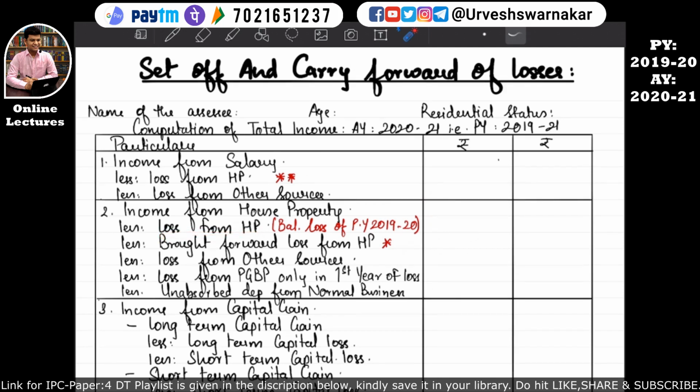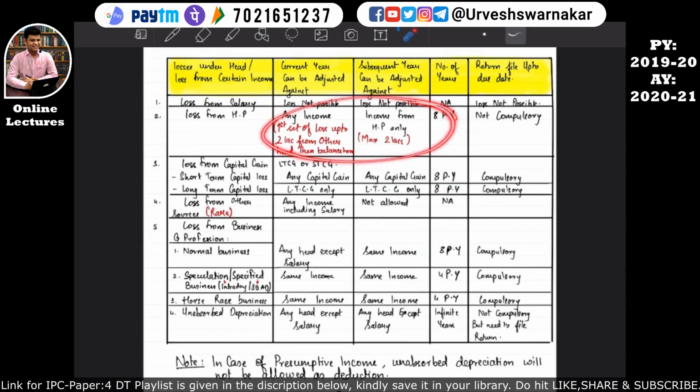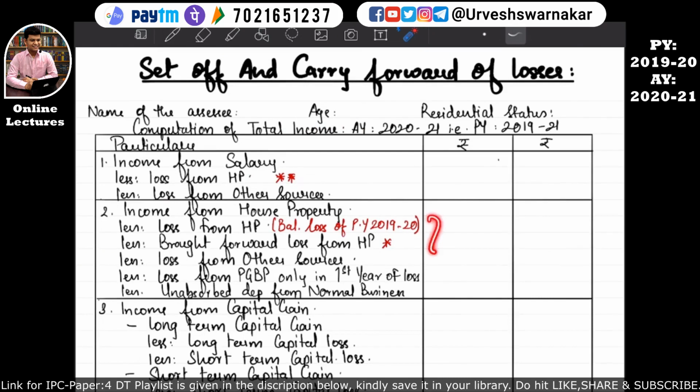If there are two house properties and from one house property an assessee is earning income, then from the second house property there is a loss, such loss can also be set off against the income from house property, but there is a condition that first set off up to 2 lakhs from other heads of income, then set off the balance from the house property income. That's what we have studied in the notes. We just revised this part. Okay, so let's come back to the format book. Here the first loss that can be set off was loss from house property.